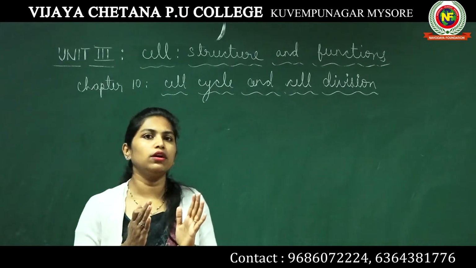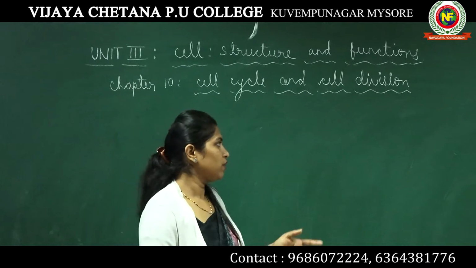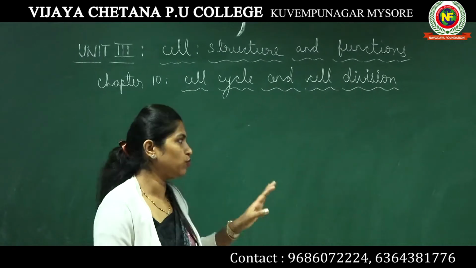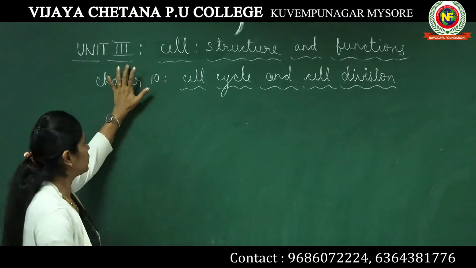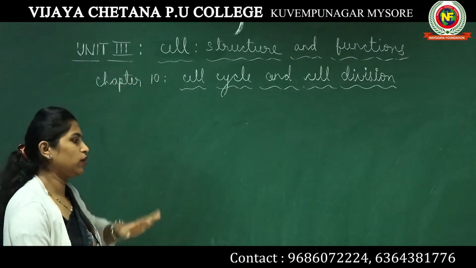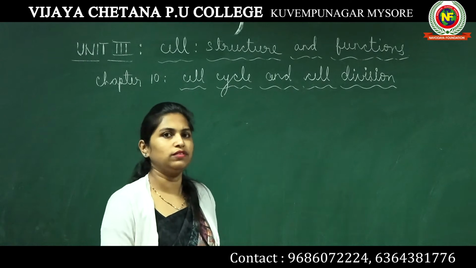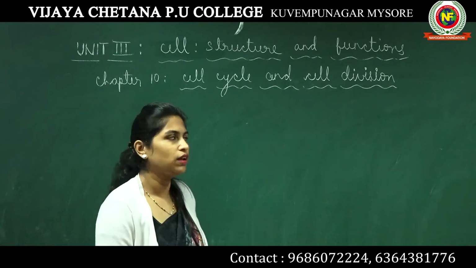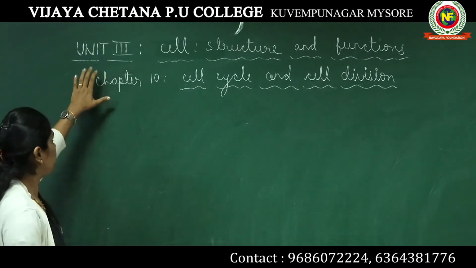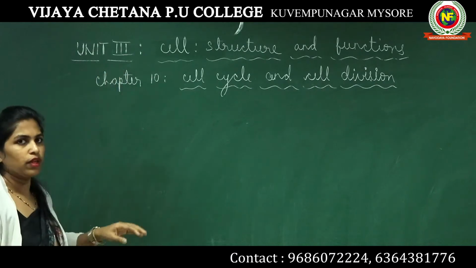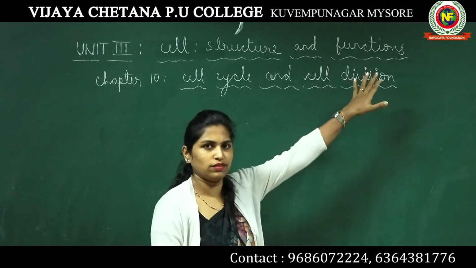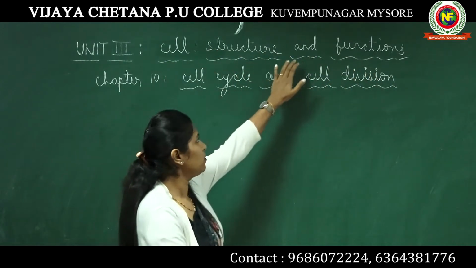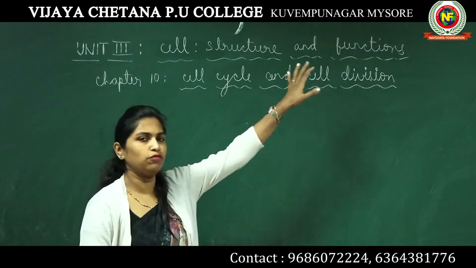When you come to first PUC, when you take up science and opt for biology, there are going to be 5 units in your first year biology syllabus. Unit 3 is cell, structure and functions.